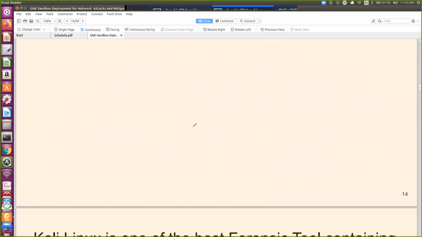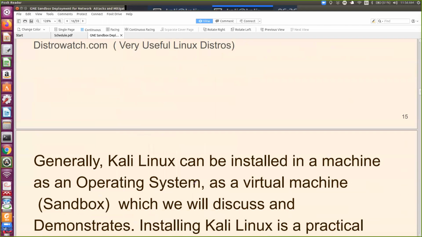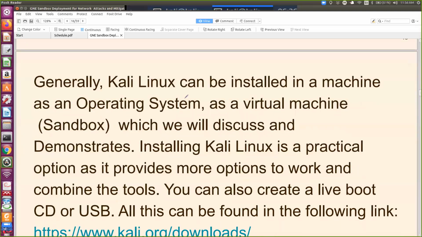Okay, sir. Thank you. So Kali Linux is one of the best forensic tools, and if you are not interested in installing these tools, you can run them independently by downloading them from their official website nmap.org. Otherwise, this is one of the best tools. Kali Linux can be installed on a machine as an operating system, or as a virtual machine, or third, you can use it as a live system. You can create a live bootable CD or USB. These are the 3 ways.